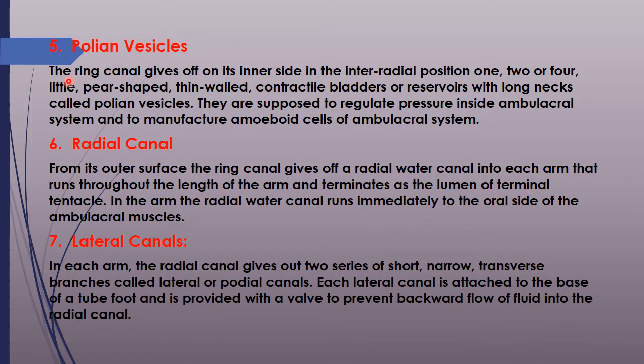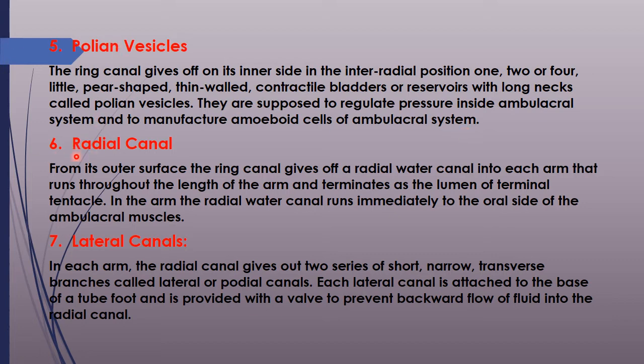Polian vesicles. The ring canal gives off on its inner side, in the interradial position, 1, 2 or 4 little pear-shaped, thin-walled contractile bladders or reservoirs with long necks, that are called Polian vesicles. They are supposed to regulate the pressure inside the umbilical system and to manufacture the amoeboid cells of the umbilical system. So this is the main function of the Polian vesicles.